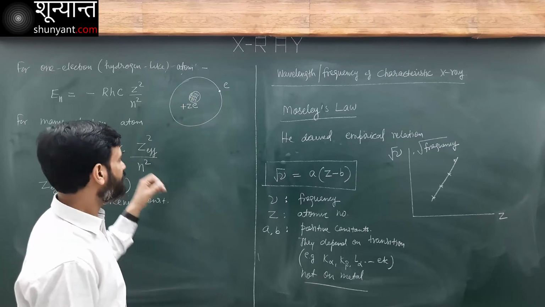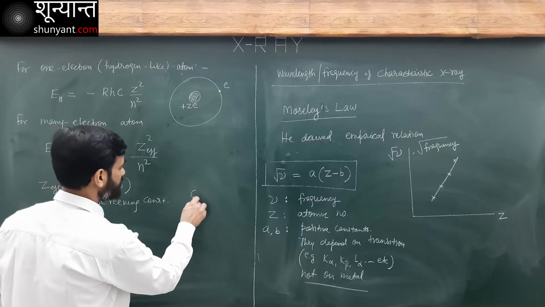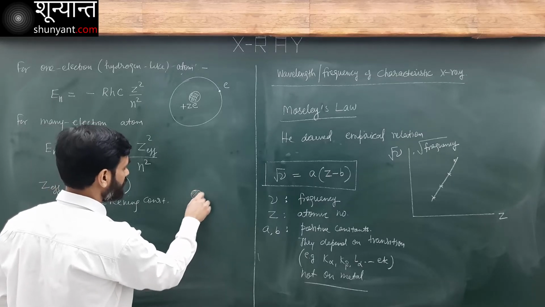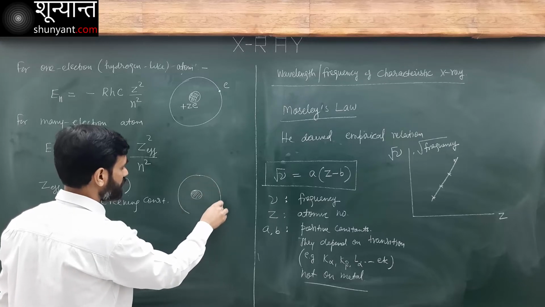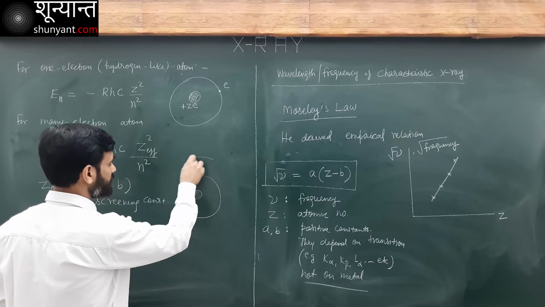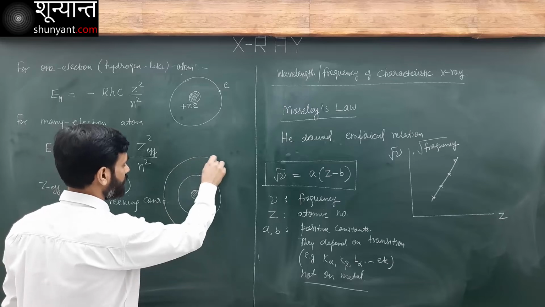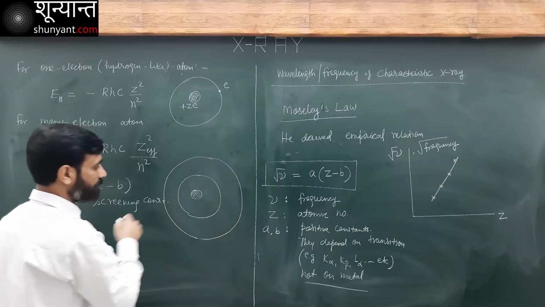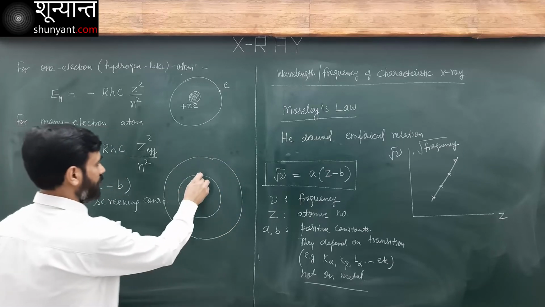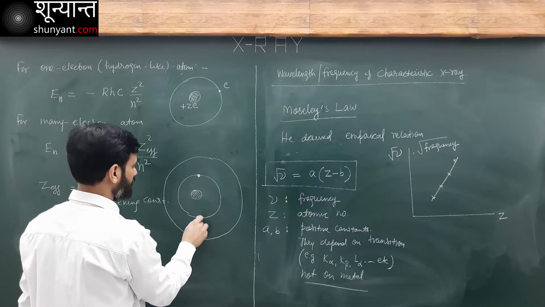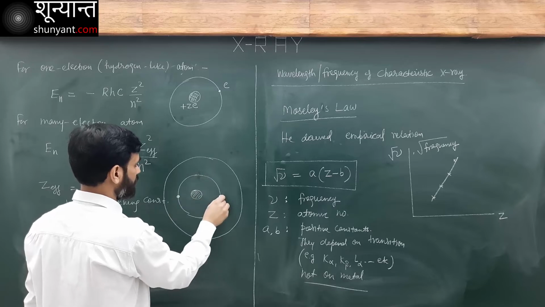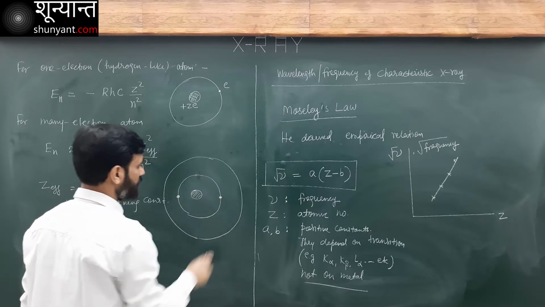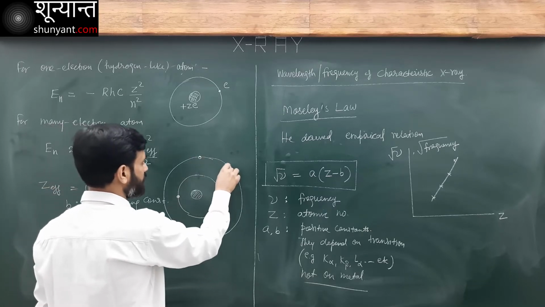Now what will happen if I have many electrons? Let's say I have this nucleus here, this is the first orbit, this is the second orbit. I have two electrons in the first orbit, and then a few electrons, 8 electrons, in the second.